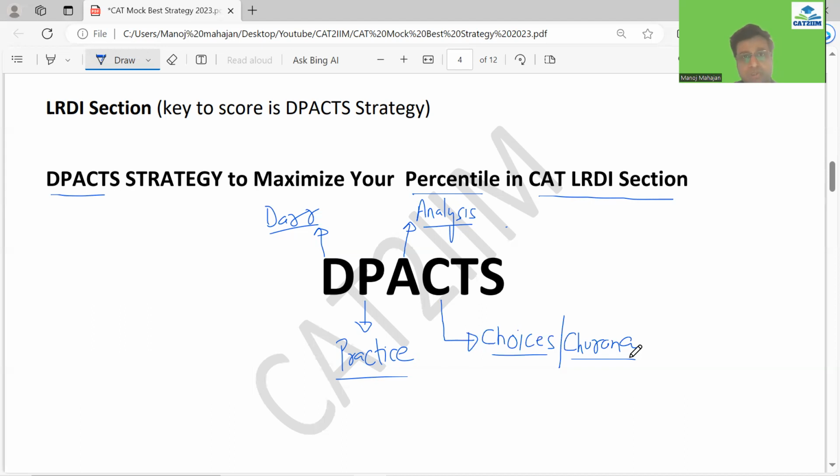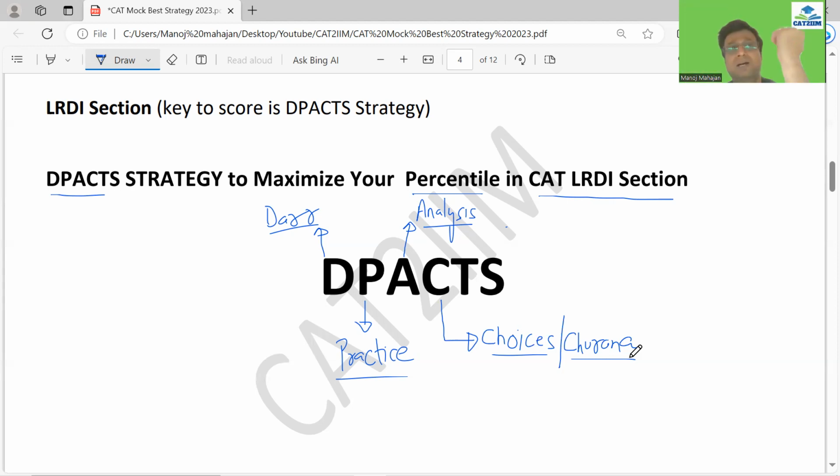Many times questions come that are difficult for you, or moderate plus, where you are unable to crack the entire thing, but by reading just a few lines and a particular question, it is very much possible that you can answer that problem and push your attempts and your percentile. So stealing is very important, and I have shown it in my sessions too. If you are not aware of how to steal, be a part of CAT 2 IIM, and probably I can show you that there have been a lot of LRDI sets where not all the questions, but in every set one or two questions could have been stolen without solving them completely.